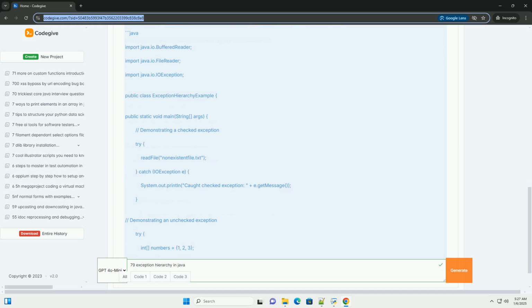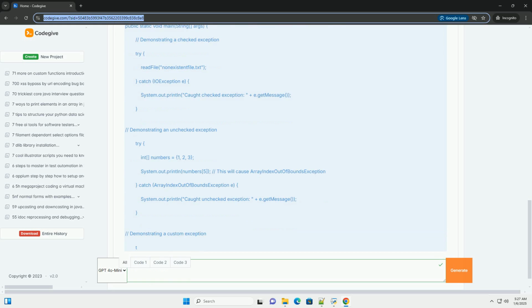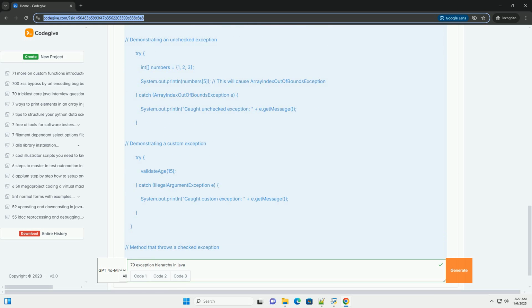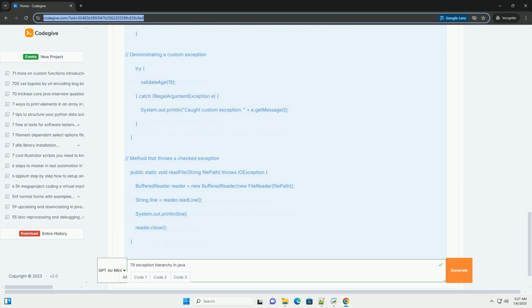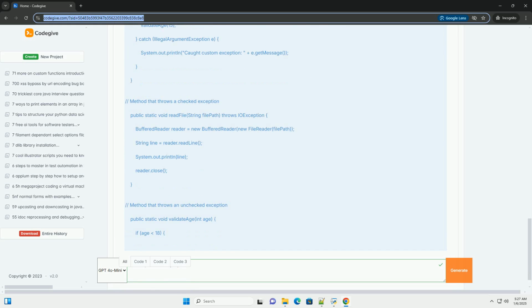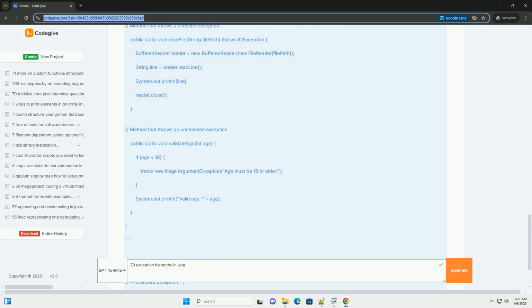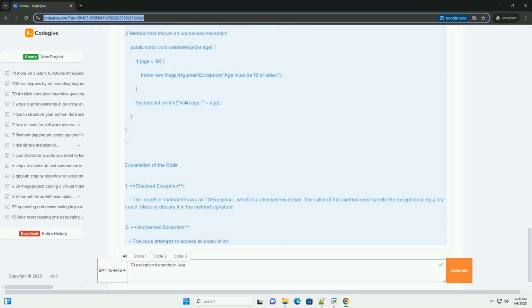Throwable, the superclass of all errors and exceptions in Java. Error indicates serious problems that a reasonable application should not try to catch. These are usually external to the application, such as OutOfMemoryError or StackOverflowError. Exception, the superclass for all exceptions that can be caught and handled.